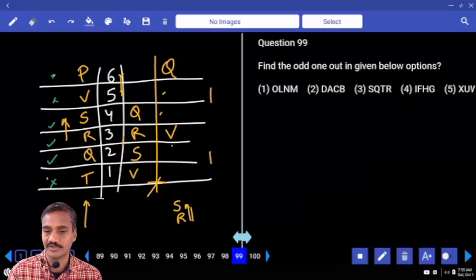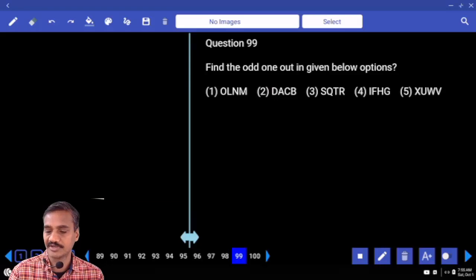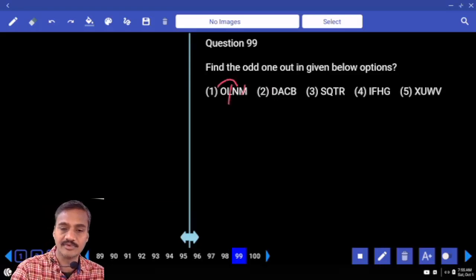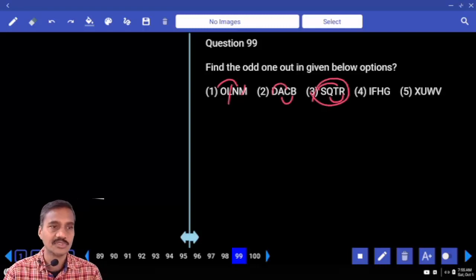And find the odd one out. Now in this odd one out, let us see letter odd one out. మనం చెప్పండి letter odd one out. L, M, N, O, second, fourth, third, first, and A, B, C, D, Q, R, S, T రావాలి. ఇక్కడేమో TS వచ్చింది. That is odd one.